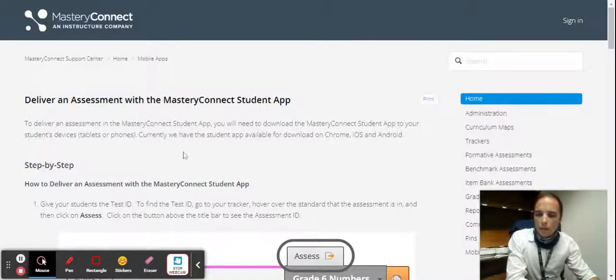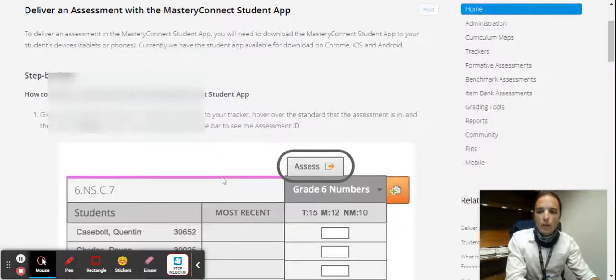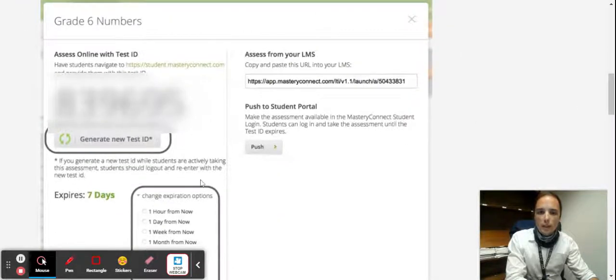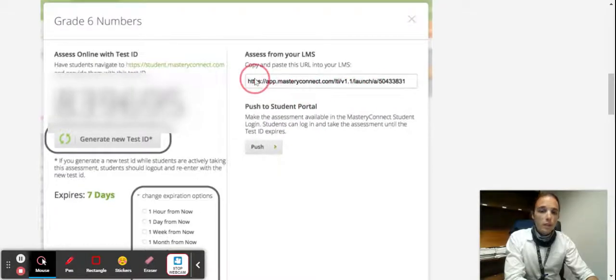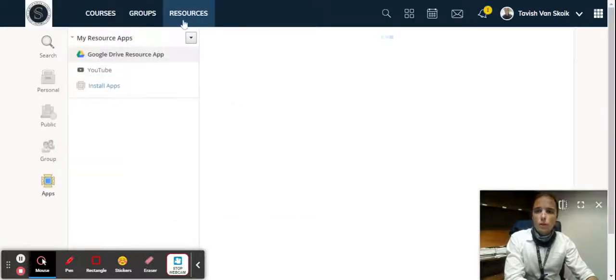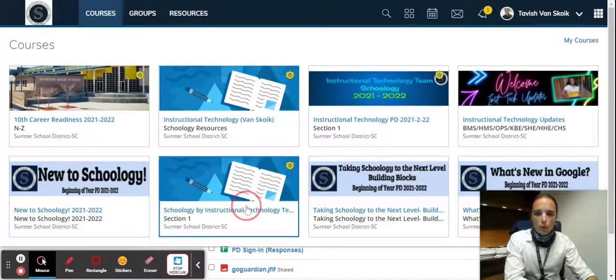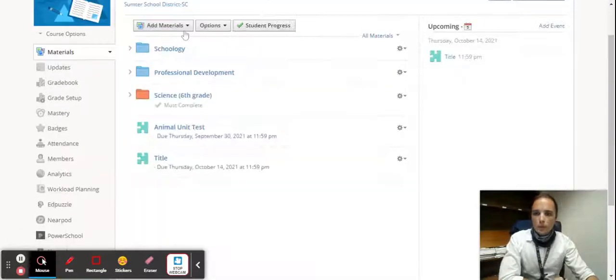And finally, to add a Mastery Connect or an external resource to your Schoology account, I'm going to use Mastery Connect as an example. So Mastery Connect has test IDs, and they have copy and paste URLs. You're going to need the URL from the Mastery Connect tracker. And once you have it here, if you go back to your Schoology course and then to your assessment, you can see that it's not going to be the same way.